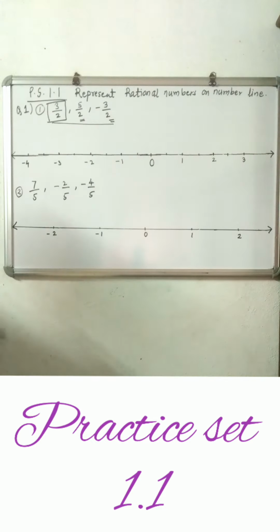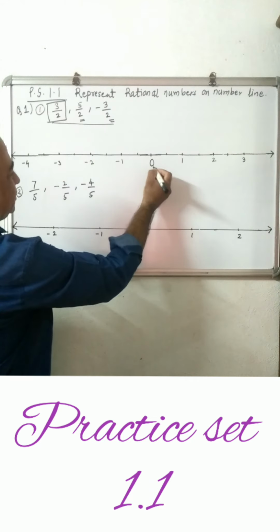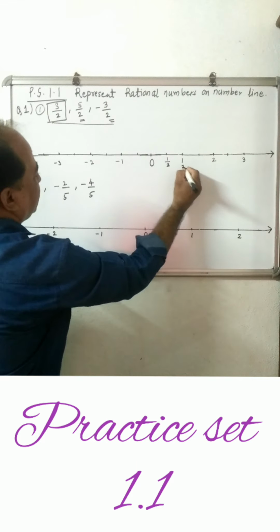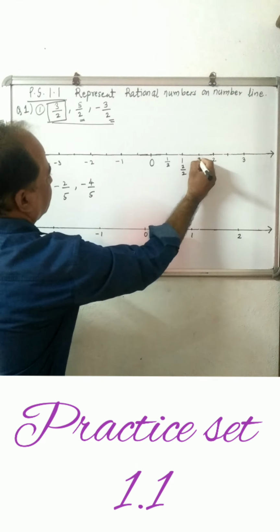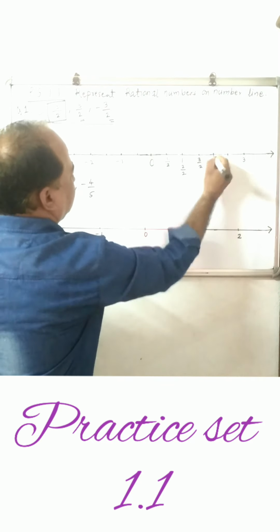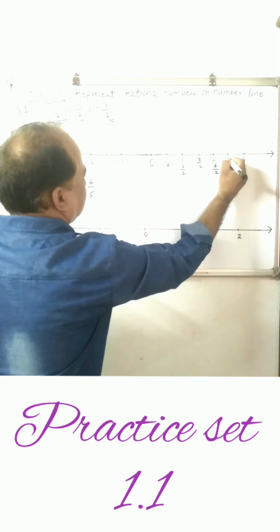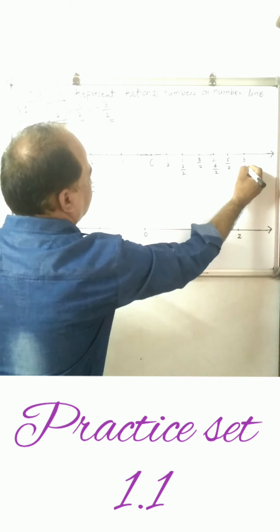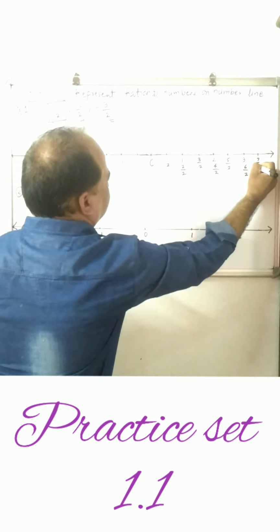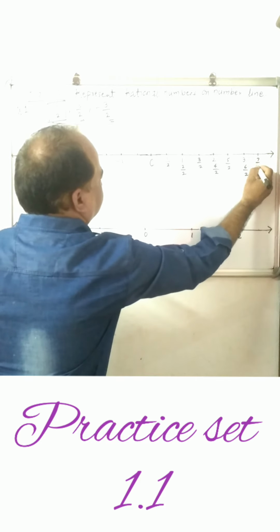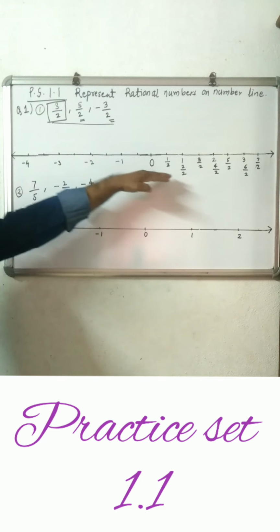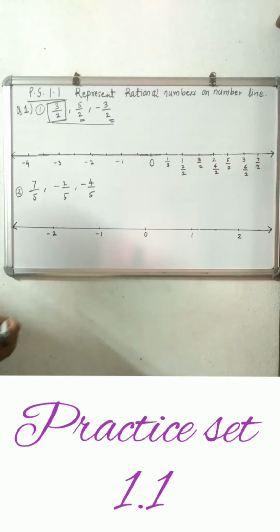Now, on the right hand side, the fractions are like this: this is 1 upon 2. This is 1, which is equal to 2 upon 2. This is 3 upon 2. Here 4 upon 2, that is equal to 2, since 4 divided by 2 is 2. Then 5 upon 2, and here 6 upon 2. Further you will get 7 upon 2. In this manner, represent these rational numbers on the right hand side.